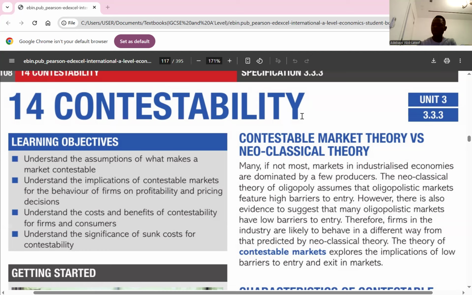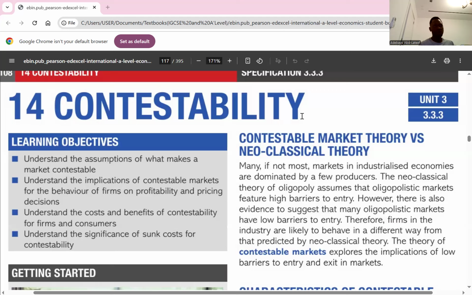So for contestable market theory, it only says that firms in a contestable market have access to technology and equal information, which makes it easy for them to lower price and get attracted to that market. So the theory of contestability states that in as much as there's low barriers to entry and there's accessibility to technology, firms will be forced to be efficient. That is contestable theory in a contestable market.